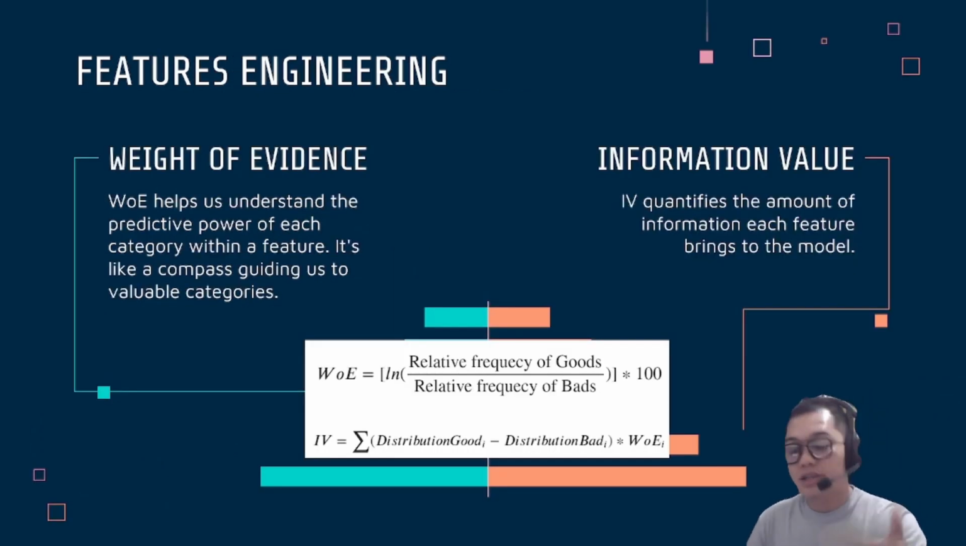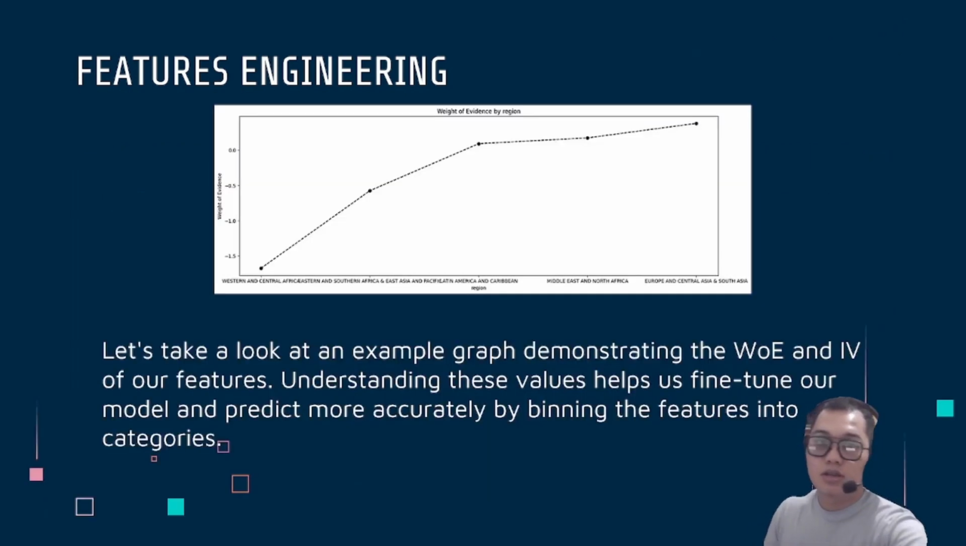All right. The next step is feature engineering, where we use two main methods. Number one is the weight of evidence, which helps us understand the predictive power of each category within the features. It's like a compass guiding us to valuable categories. The second one is the information value, where IV quantifies the amount of information a feature brings to the model. This is an example graph demonstrating the weight of evidence and IV of our features. Understanding these values helps us fine-tune our model and predict more accurately by building the features into categories.